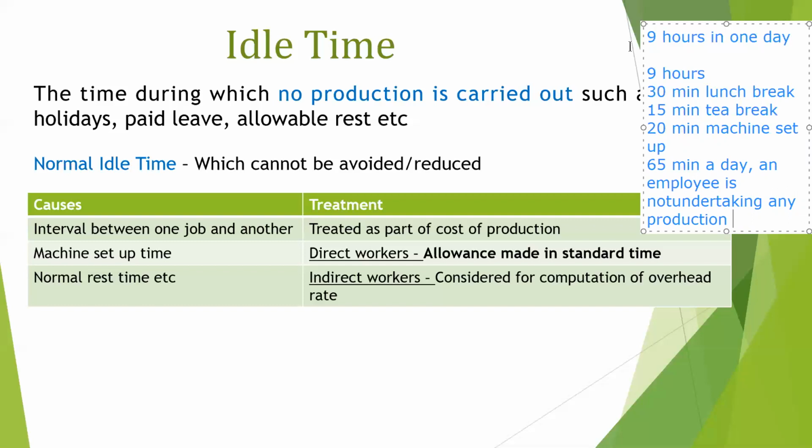Now, if we look at these three reasons for the employee not functioning, we may see that these are unavoidable costs. These are unavoidable idle time because a person will have to take breaks in between. The machine will have to be started and it will take the minimum amount of time that it requires. So these are termed as normal idle time. This time is treated as a part of the cost of production. An allowance is made in the standard time itself.